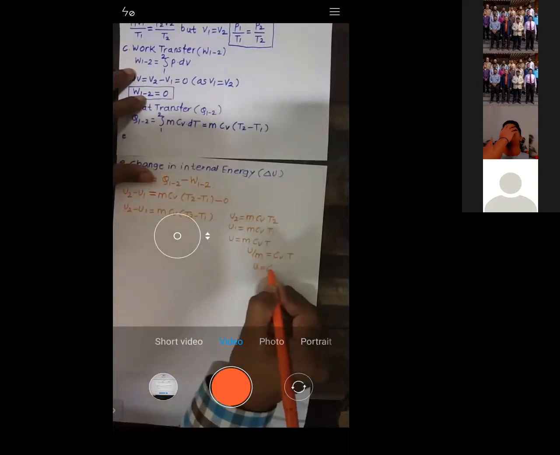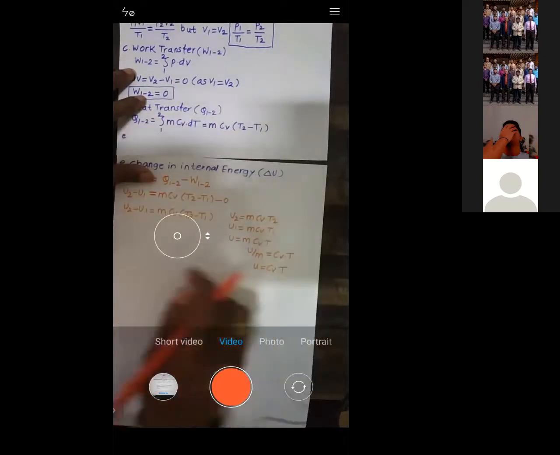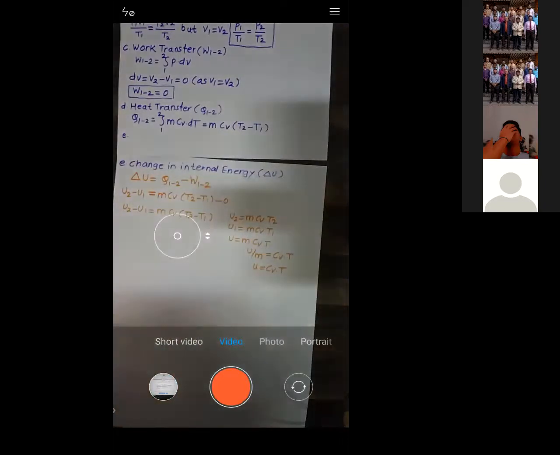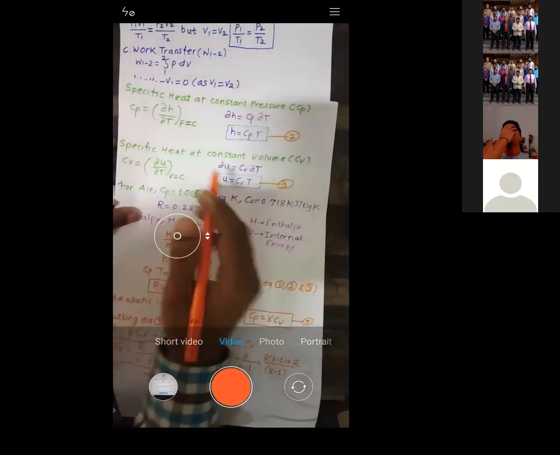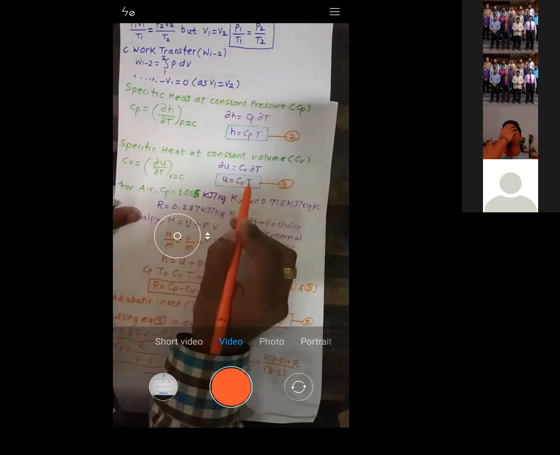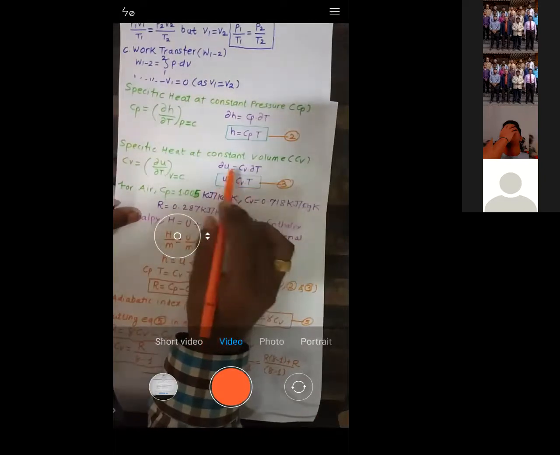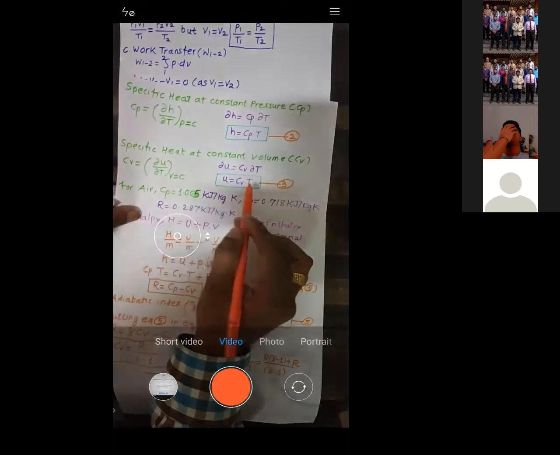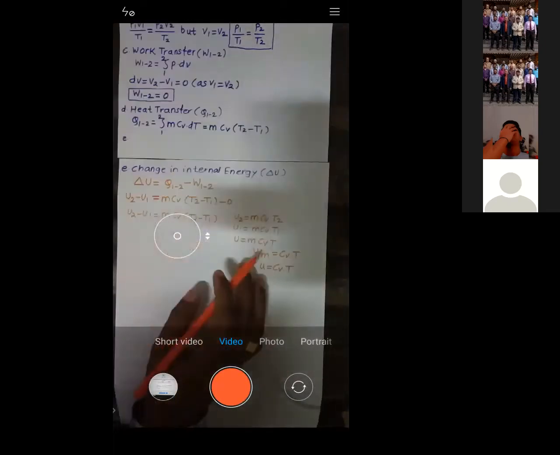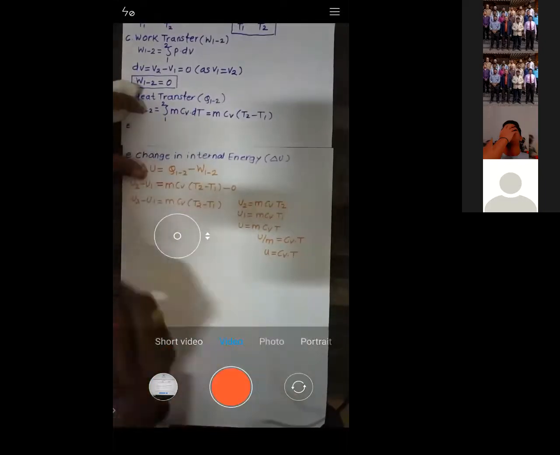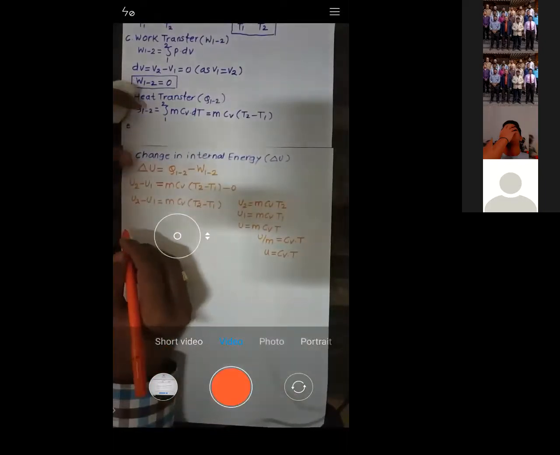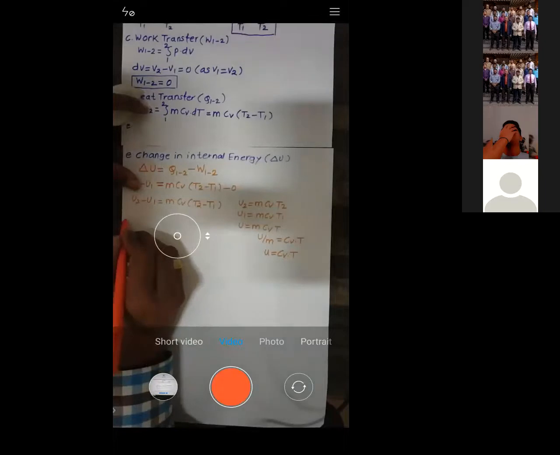So small u is equal to CV into T. Have you got the same equation I explained just before, u is equal to CV into T? Same equation I got. Is it okay? Let me know.